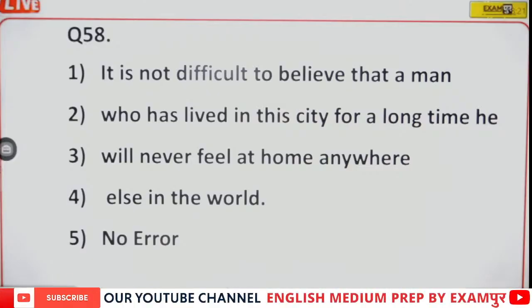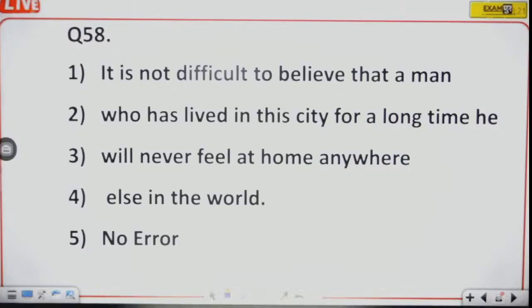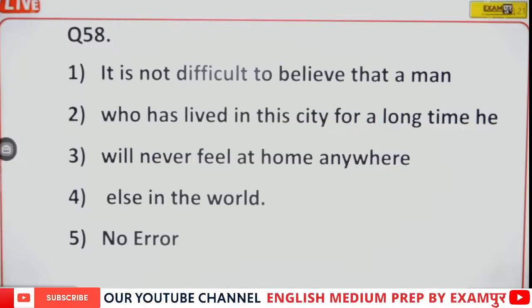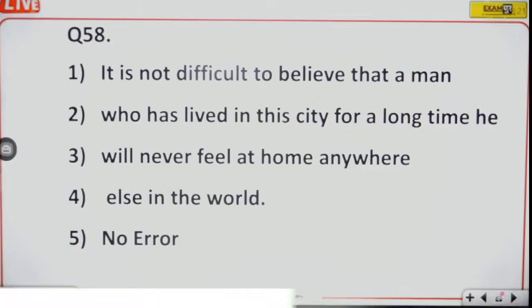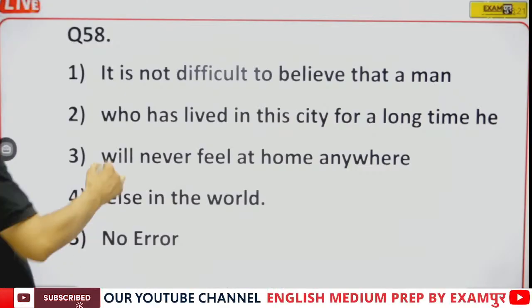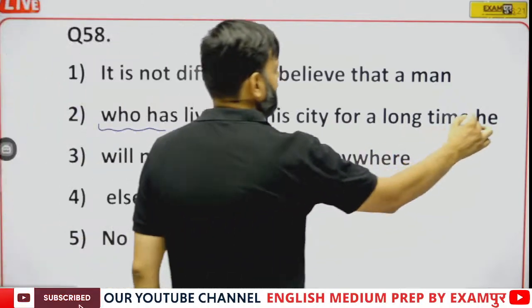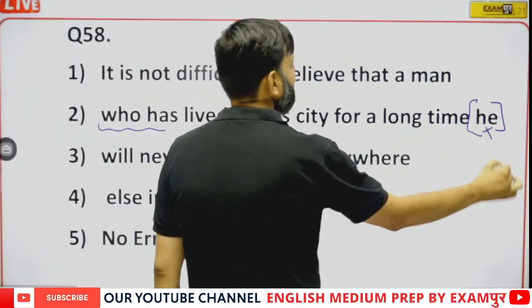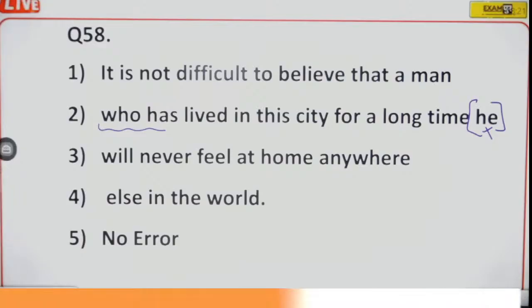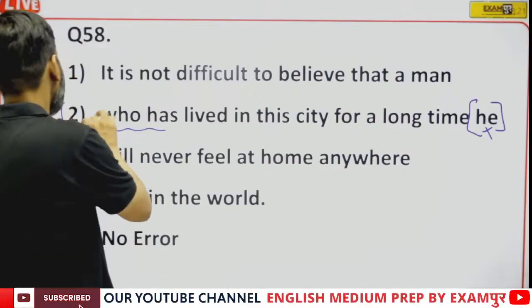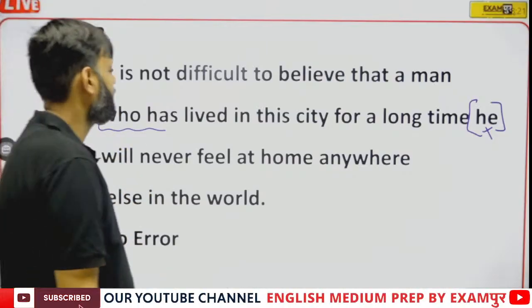What is the error? See, there is no need to repeat subject after relative clause. So here he will be removed. The error is in the second part, he will be removed.